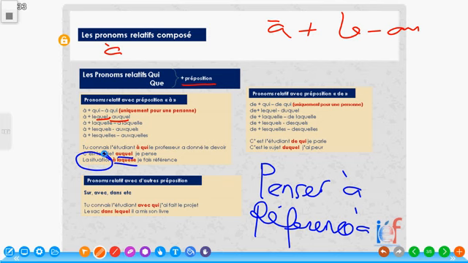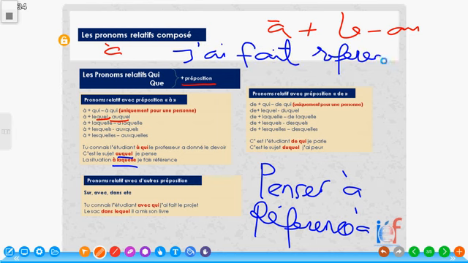Don't forget that this sentence can also be in past tense. All right? I could say that, look, it is the situation to which I made reference, it would be à laquelle j'ai fait. All right? C'est la situation à laquelle j'ai fait référence. So your sentences or your tenses can change whichever way, but basically à laquelle is our bone of contention today. So c'est la situation à laquelle je fais référence.